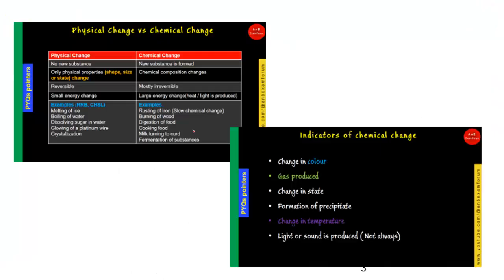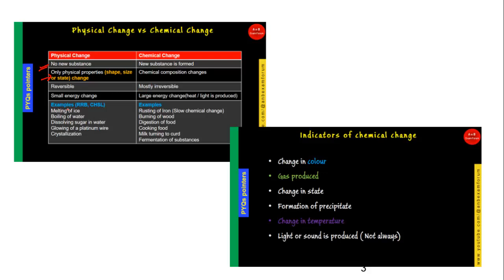And in the theory class we have seen what exactly is the difference between physical and chemical change. So in physical change, no new substance will be formed, whereas in chemical change a substance will be formed directly or indirectly. In physical change only physical properties are going to change, like state, shape or size, but in chemical change the chemical composition is going to be affected. And finally, the reversibility. Physical changes are generally reversible in nature, meaning from one state to another it can be converted back, and chemical changes are mostly irreversible in nature.